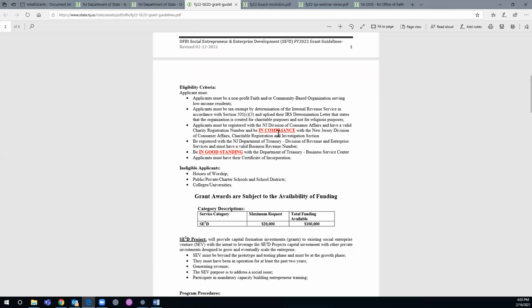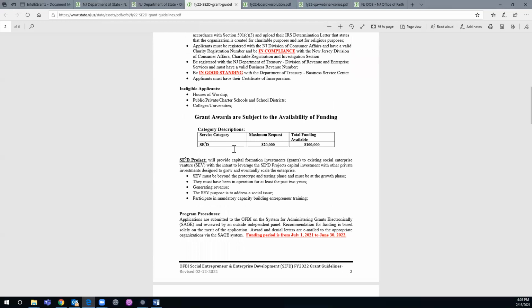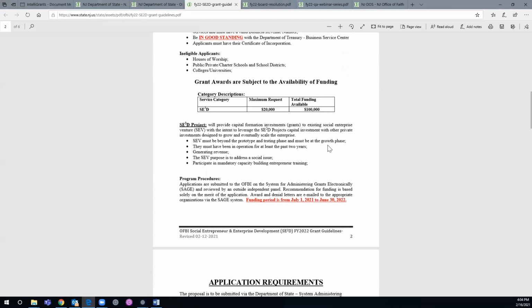All right, these are the eligibility criteria, right? You need your 501c3 determination letter. You need the Division of Consumer Affairs charter registration number. You're going to need the Division of Revenue business registration number, and you're going to have to be in good standing. We do not fund houses of worship, public, private, or charter schools and school districts, colleges, or universities. Seed is now seed. It's not seed growth or seed startup. It's just seed. The maximum request is $20,000. The total amount for this funding opportunity is $100,000. We average about 5 grants a cycle, so that's where we got that.